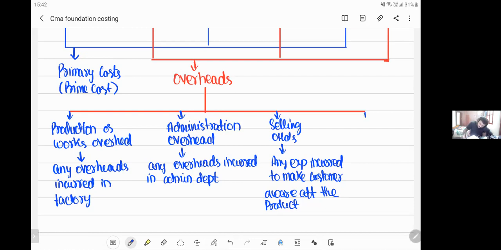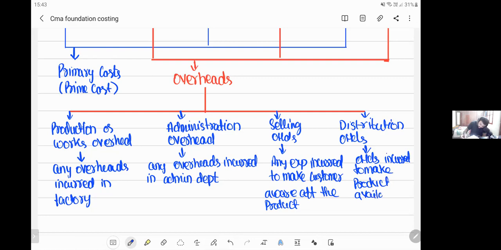Next, at last, distribution overheads. Overheads incurred to make the product available to the customer are called distribution overheads.